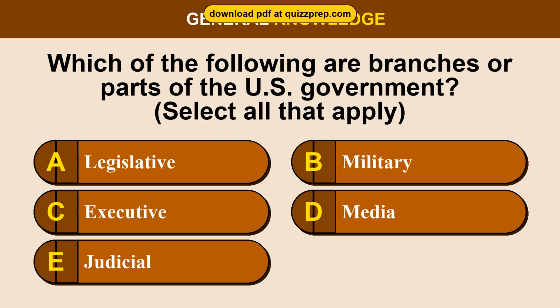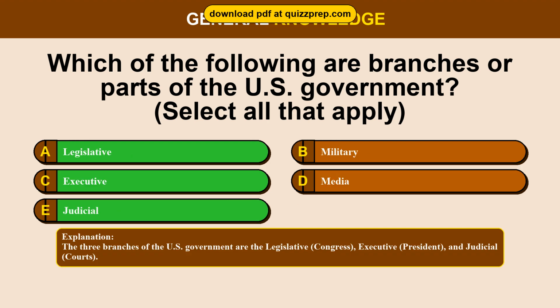Question 54. Which of the following are branches or parts of the U.S. government? Option A legislative, Option B military, Option C executive, Option D media, Option E judicial. The correct answers are options A and C and E. Legislative, executive, judicial. The 3 branches of the U.S. government are the legislative, Congress, executive, president, and judicial, courts.